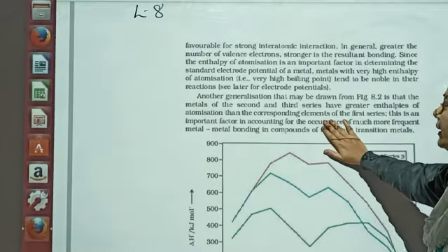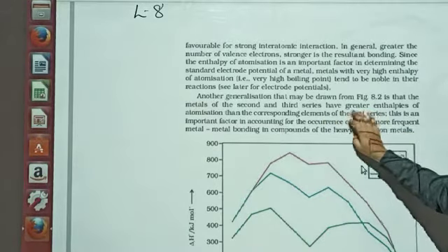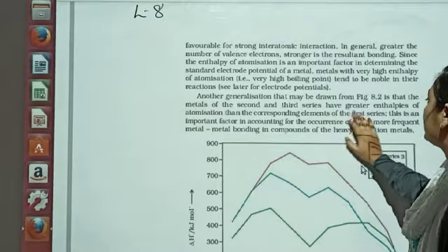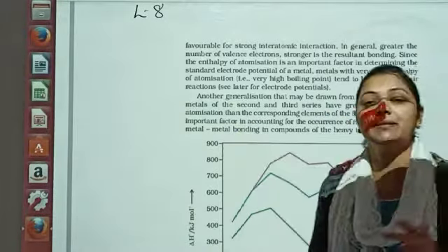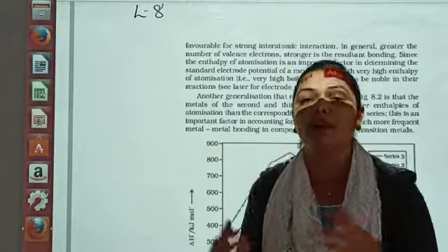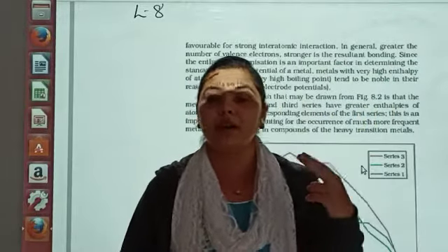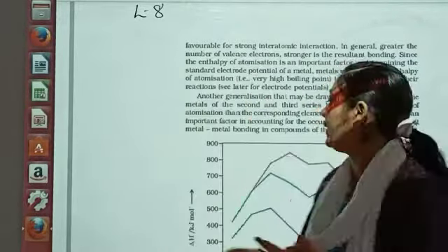So see what this is saying. It is saying that in the second and third series there are greater enthalpies of atomization. Second and third series have atomization enthalpies much higher compared to the first series. So it is important because of the metal-metal bonding. So you are able to see such kinds of trends in their various properties.